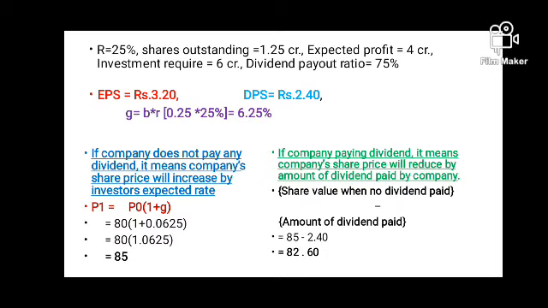So if the company declares dividend as per the present policy, the value of share is 85 minus 2 rupees 40 paisa, and that comes to 82 rupees 60 paisa. So this is the solution from the Modigliani and Miller model of dividend theory. Now in the next part of this video we'll also discuss the remaining two models, which are the Walter and Gordon models.